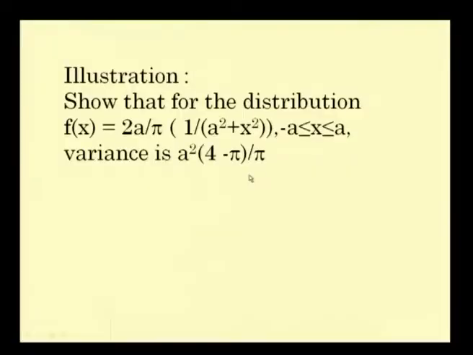The distribution is not mentioned as continuous or discrete. Seeing the limits from minus a to a, the limits are continuous. Therefore, we assume the function is a PDF, probability density function, and the random variable concerned is a continuous random variable. So, we have to find the variance and show that it is equal to a square into (4 minus pi) by pi. Okay. We shall see how to do this problem.